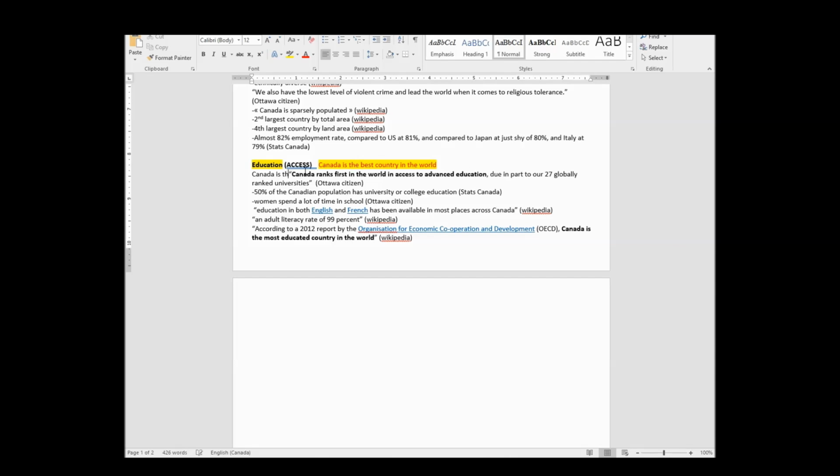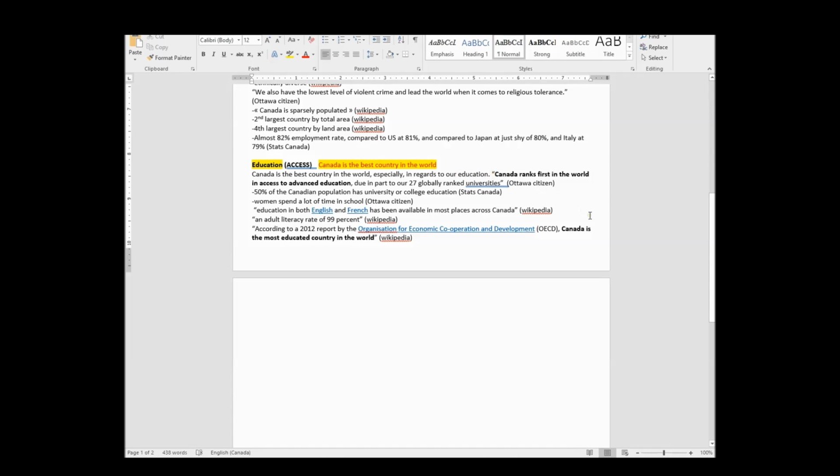So: Canada is the best country in the world, especially in regards to our education. What I've done here is I've taken Canada is the best country in the world, I've taken this idea from here, and then I've taken the idea of education, and I'm putting it right over here. So I've got my thesis statement right here, but I'm also letting my readers know what the topic sentence of my paragraph is, okay?